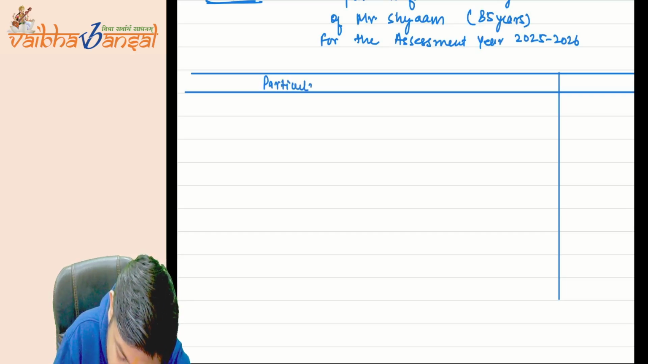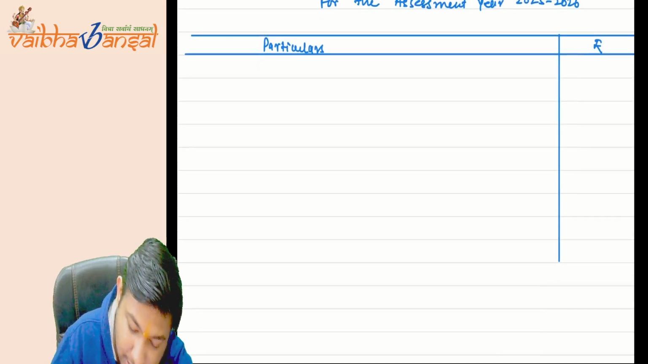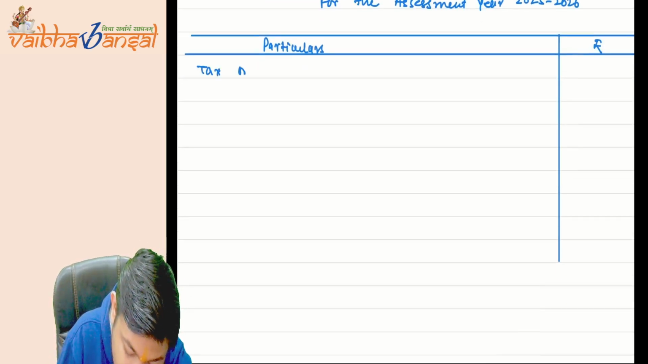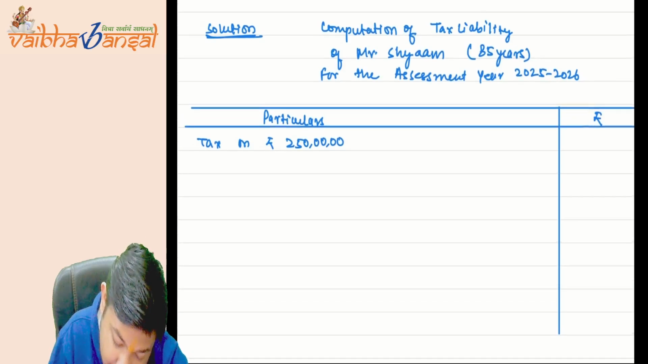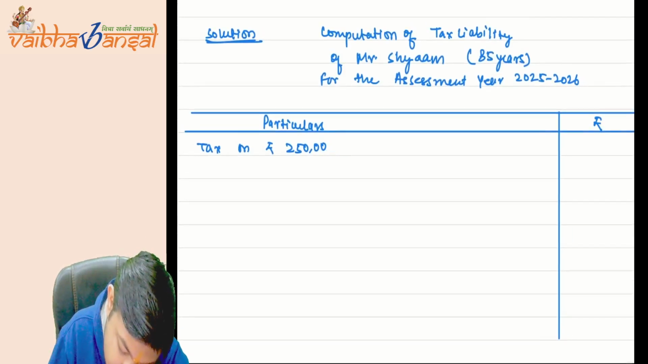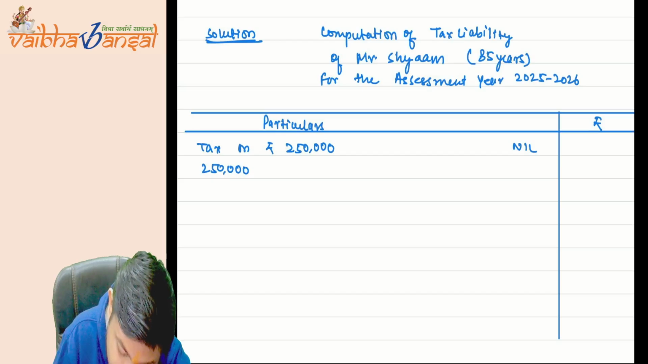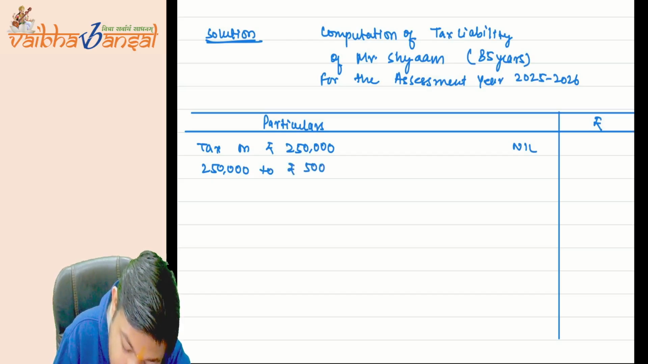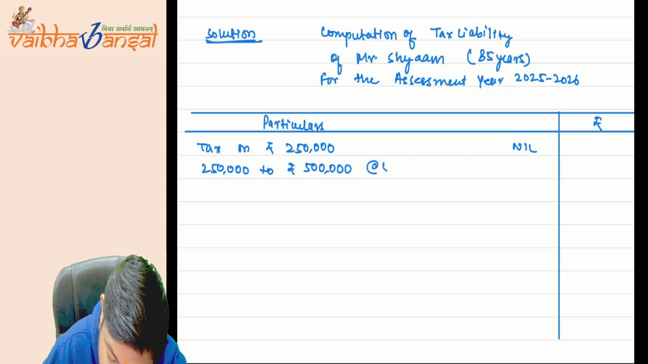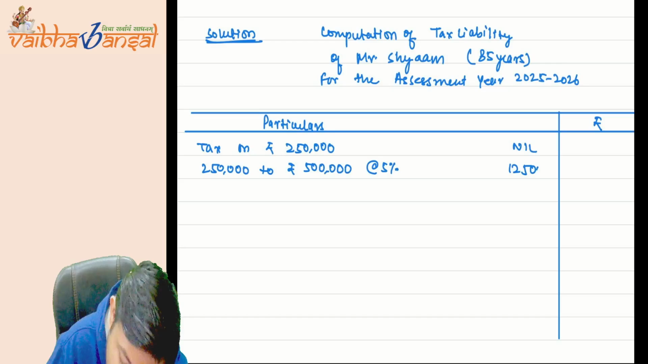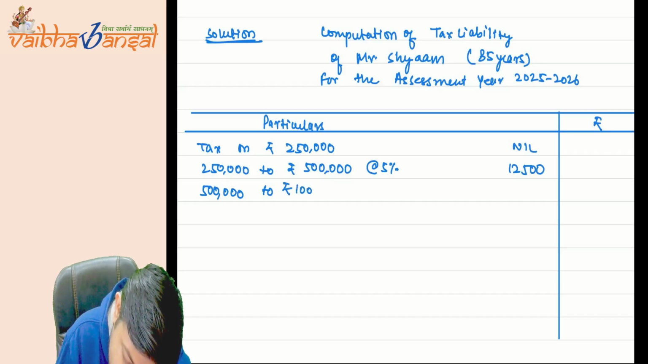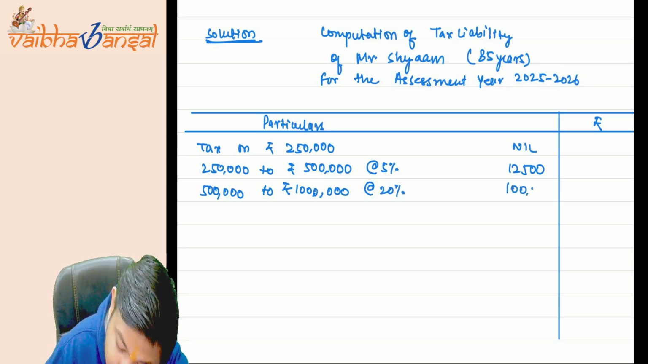Particulars, rupees. Now see, tax on rupees 2,50,000, because he's an NR, is nil. 2,50,000 to rupees 5 lakh comes at the rate of 5%, which is 12,500. Then 5 lakh to rupees 10 lakh at the rate of 20%, which comes to 1 lakh.